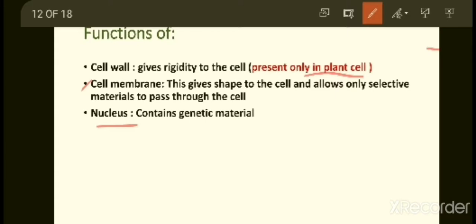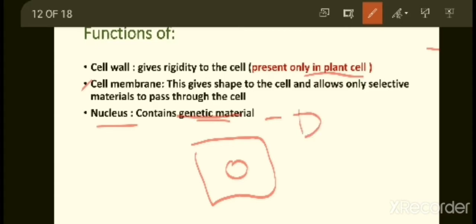Next we have nucleus. Third we have nucleus. You already have seen in the cell the round structure, that is nucleus. Now nucleus is very important. So, why is nucleus important? Because it contains genetic material inside the nucleus. What is this genetic material? Genetic material is nothing but DNA.